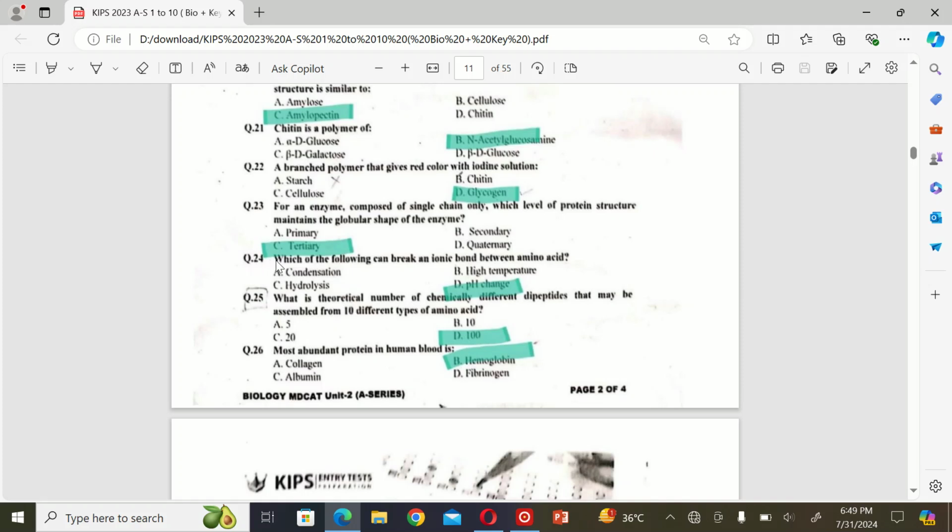Tertiary. The next MCQ is which of the following can break an ionic bond between amino acids? A. Condensation, B. High temperature, C. Hydrolysis, and D. pH changes. So the correct option is pH change.